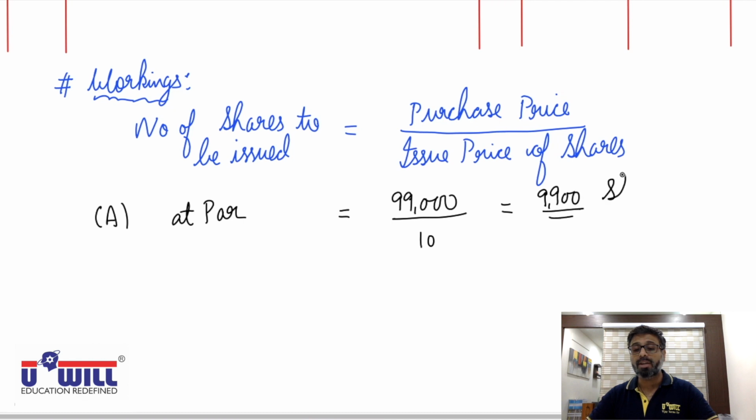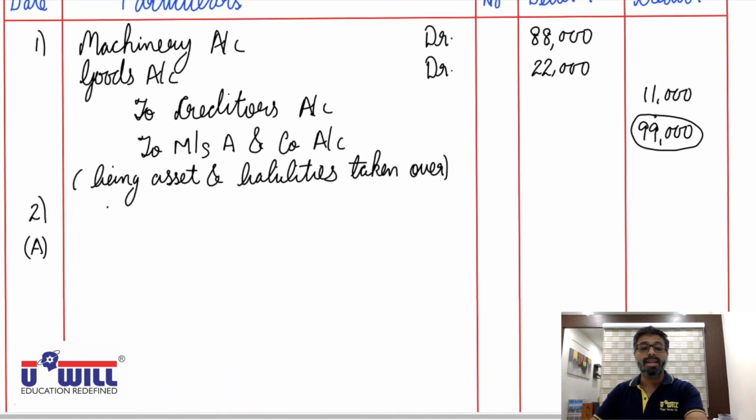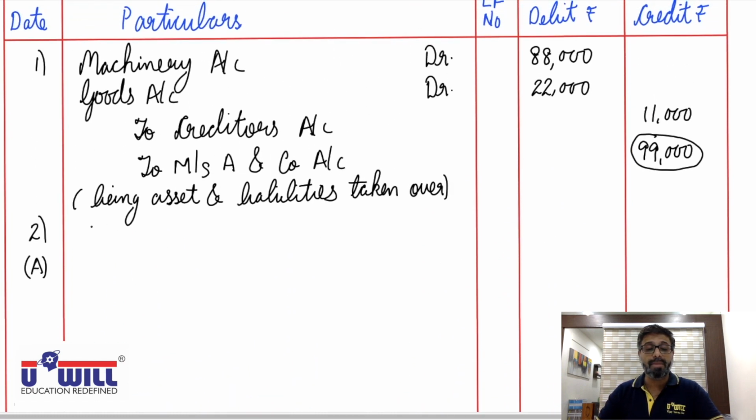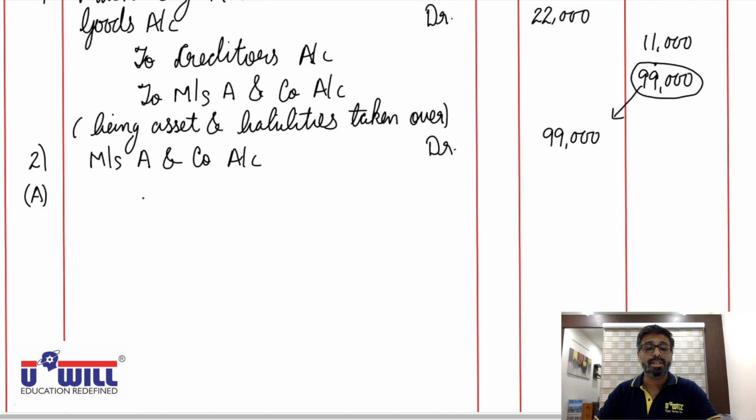9,900 shares would be given to the vendor. Okay, this workings you all will be making. So second entry would be vendor account debit, means Messrs A and Company is the receiver, debit the receiver. Messrs A and Company account debit with full amount 99,000. And since we are issuing the shares at par, so to equity share capital account,